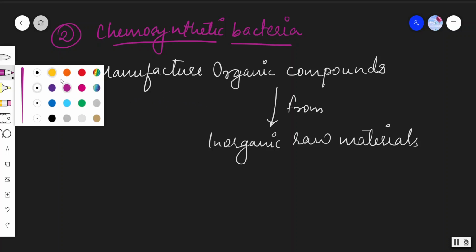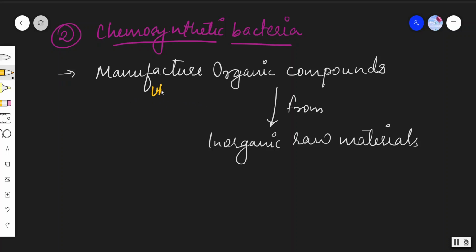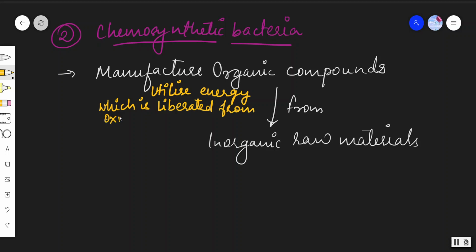They utilize energy which is liberated, or produced, from the oxidation of inorganic substances.